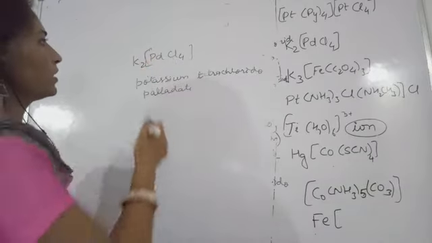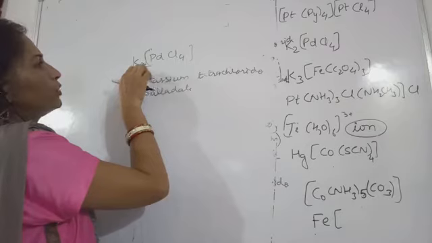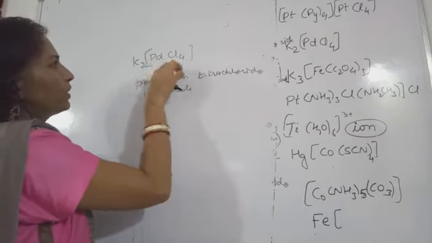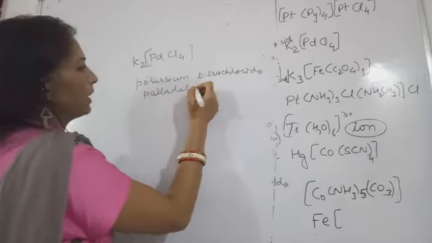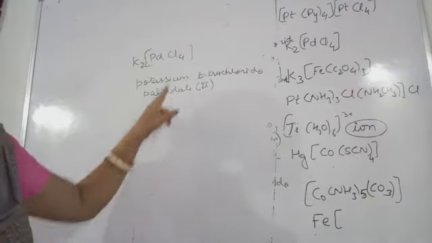Okay, and this is a -4 charge. The 2 plus charge from potassium will be compensated, 2 more, so this palladium will have this 2 charge. Okay, palladate 2, this will be the name of this compound.